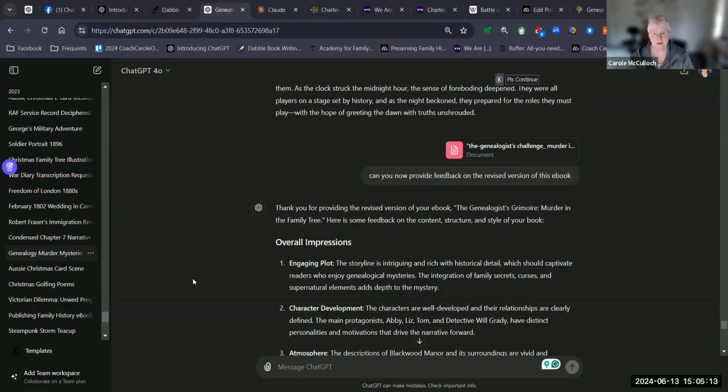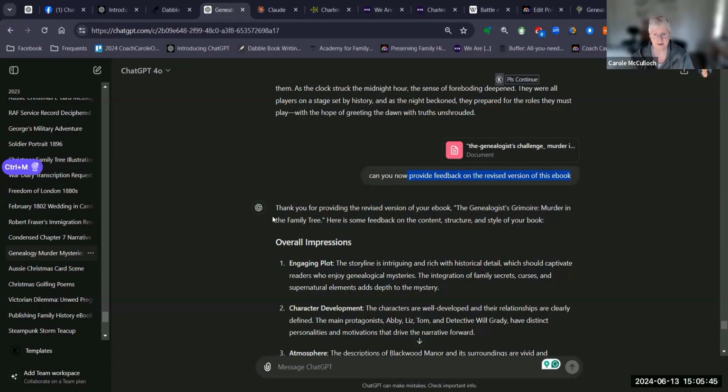But I wanted it now to give feedback on the revised version of the book. It's gone through a number of different iterations since last year. I added to it a document, which is a copy of the latest chapters of the book and created into a Word document. So I was able to feed that to ChatGPT and ask it the question about providing feedback.